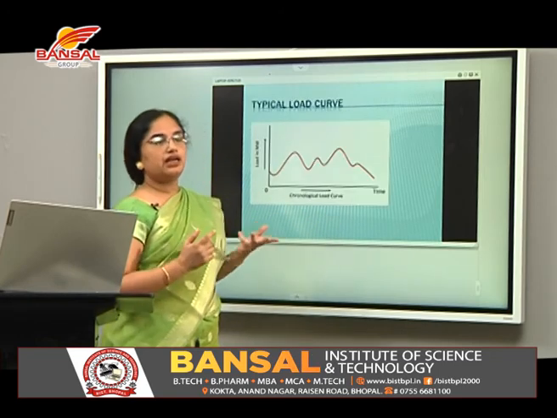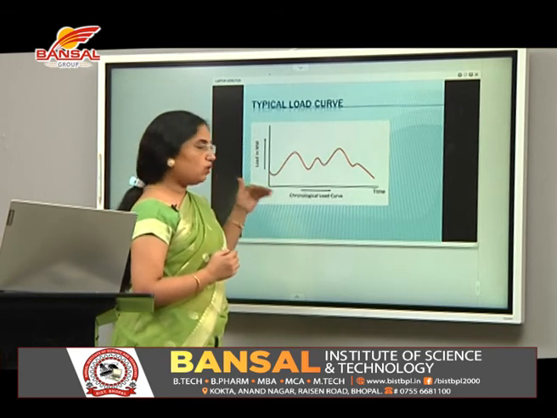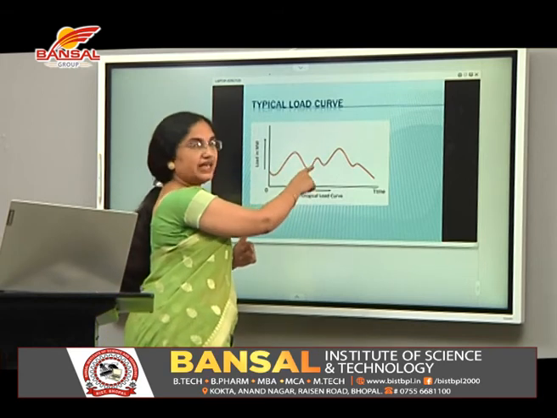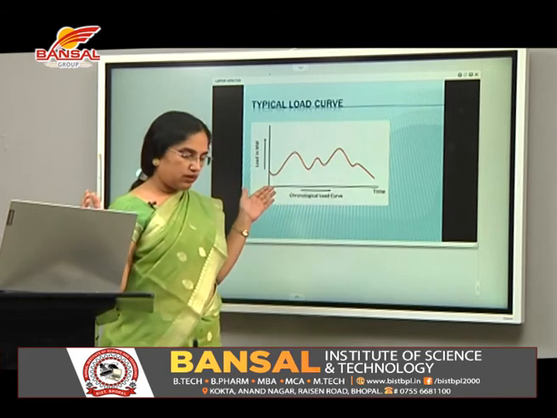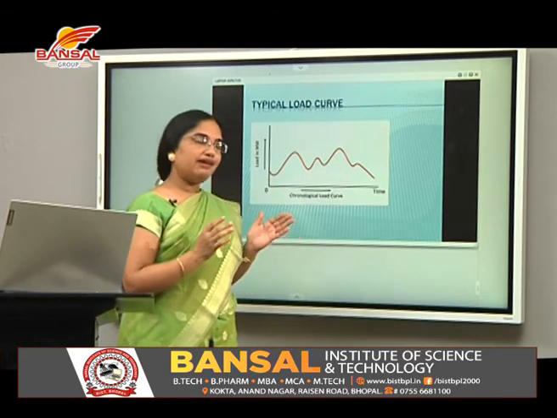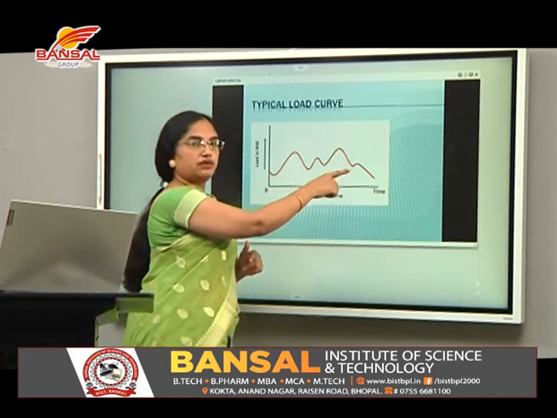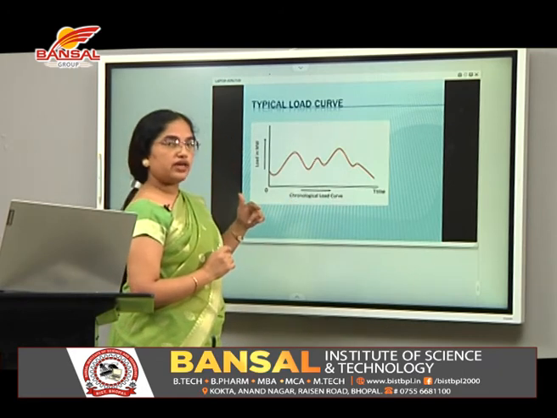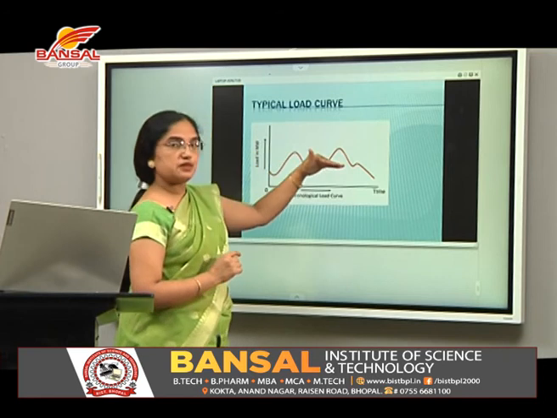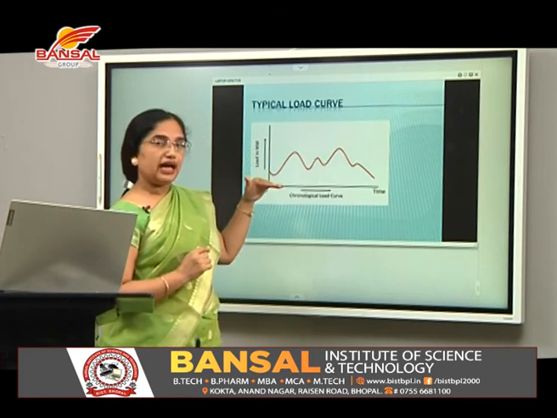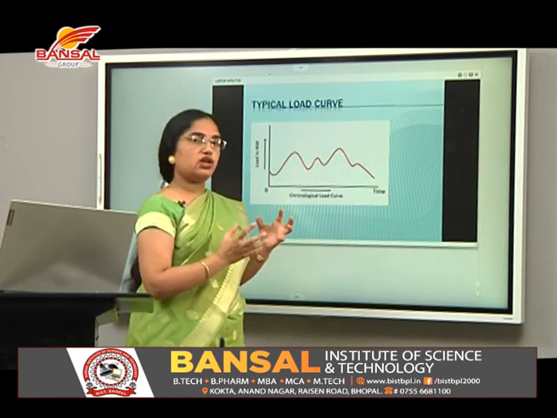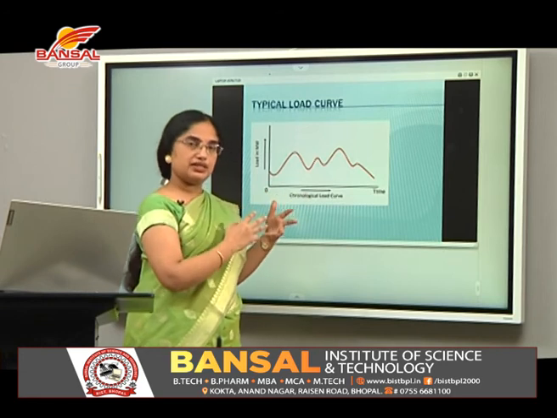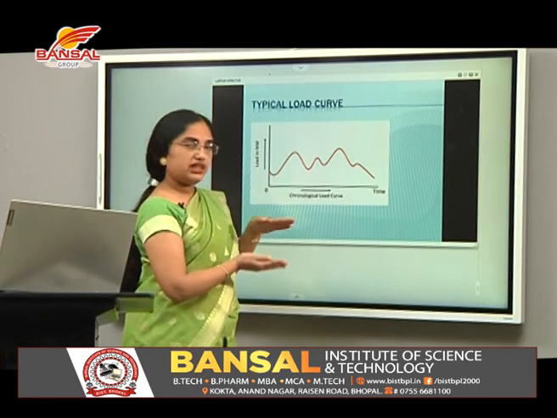This is a typical load curve. It is a load curve which has several peaks and valleys. So, when combining all these loads, we have this type of load curve, which is a chronological load curve. But our target is always to make it as flat as possible, and to do that we have to take advantage of the characteristics of various loads and take the positive things.